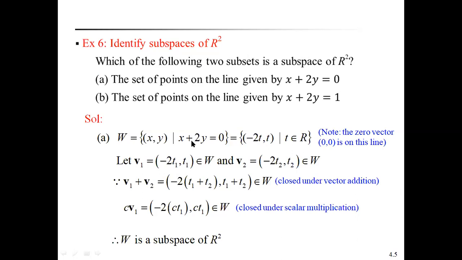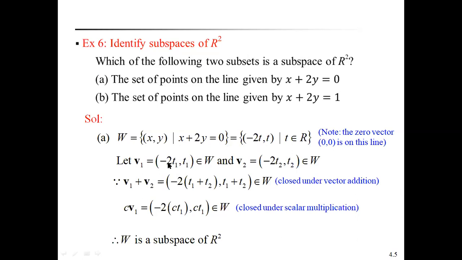Here, this line x plus 2y equal to 0 always passes through the origin. That means the zero vector lies on this line. Now we have to show this subset is a subspace of R square.